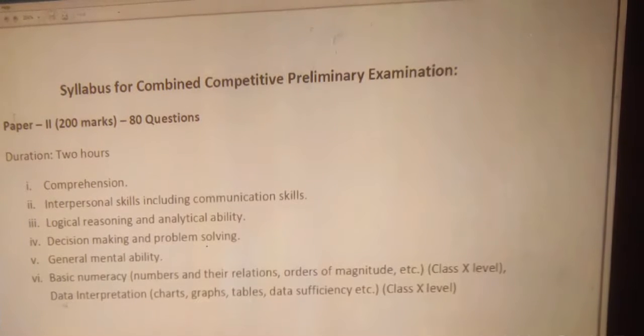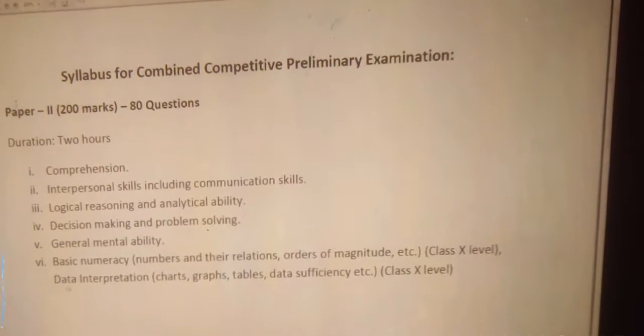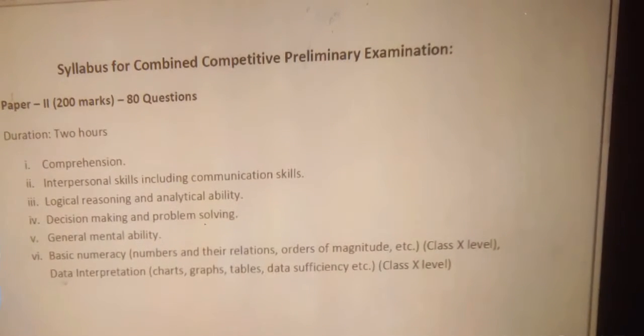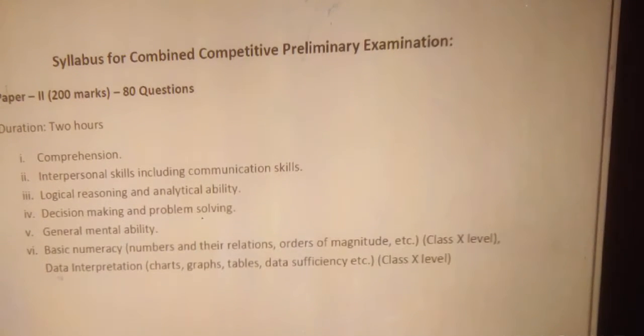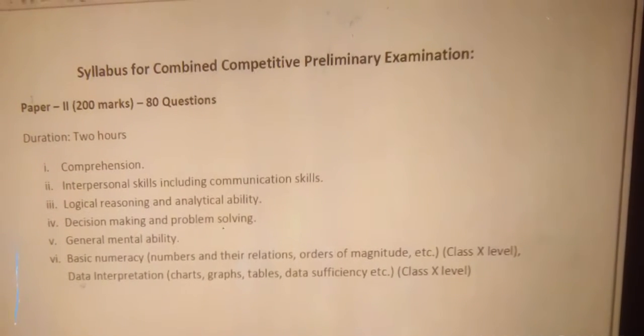So that is the preliminary examination. You can call it a screening examination. If you pass this exam, then you can appear in the main examination. And so you know that it is very simple to pass the preliminary examination. It's not very difficult.